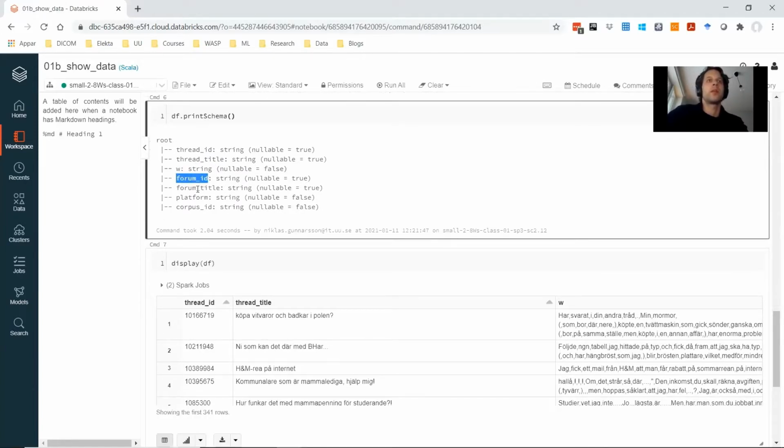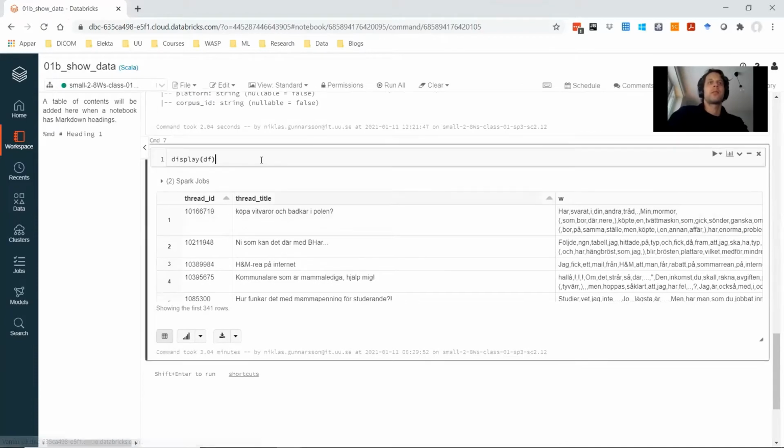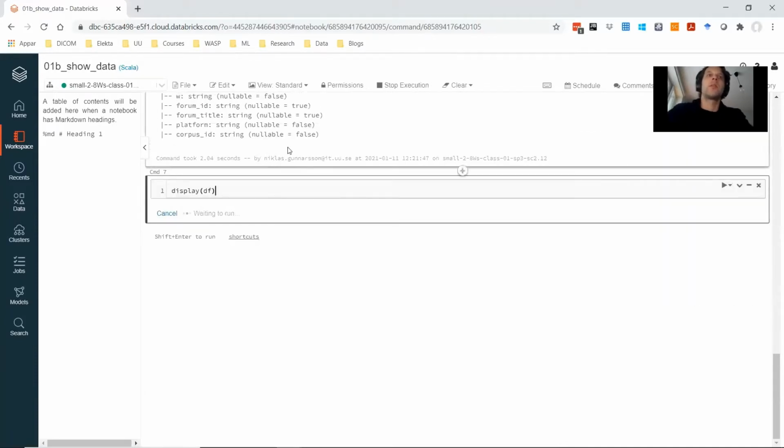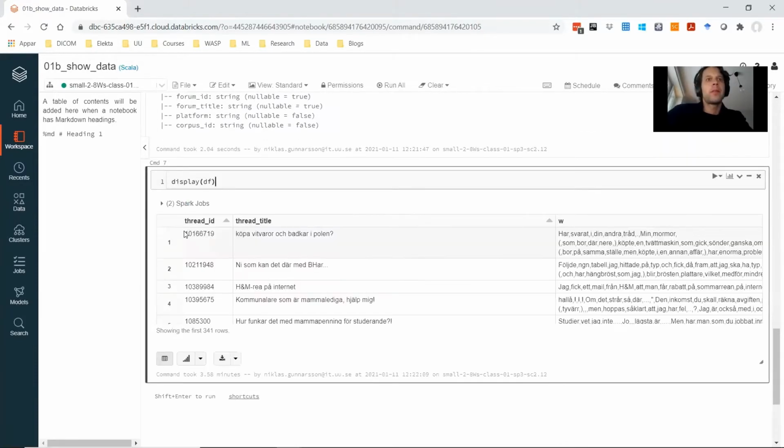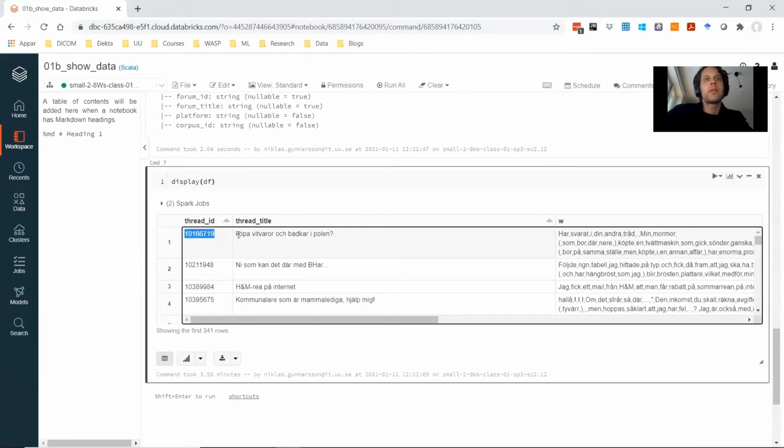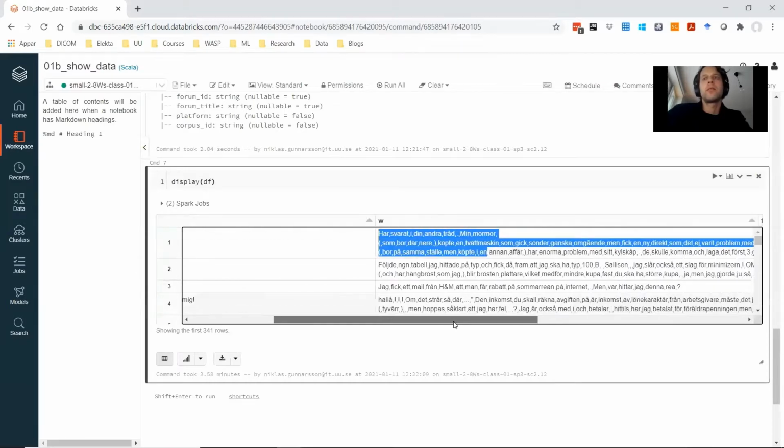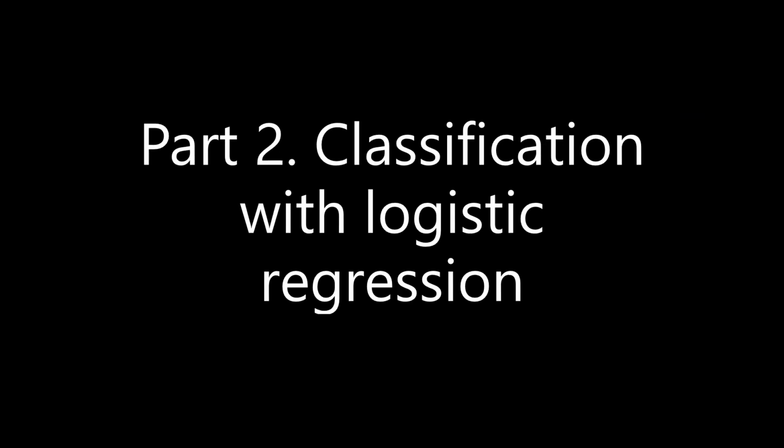Also collected are forum ID, forum title, which platform it is from, and corpus ID. So pre-processed data will instead look like this. For each thread, we collect the thread title and all the words from all the posts in the thread.